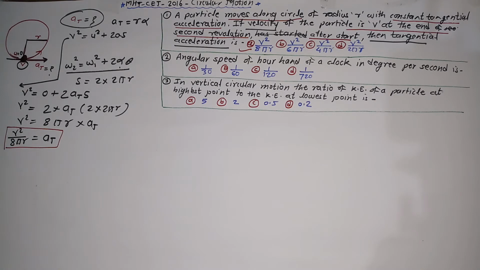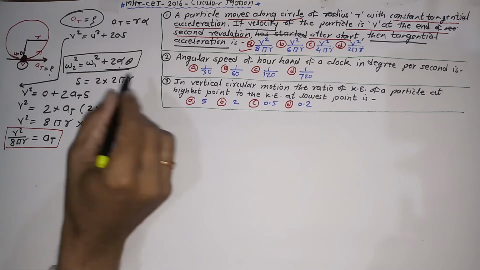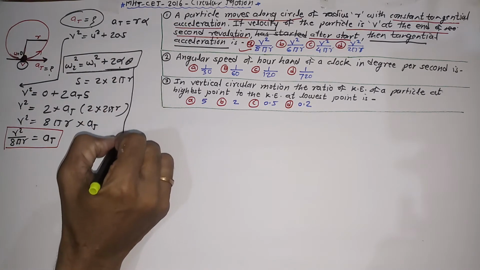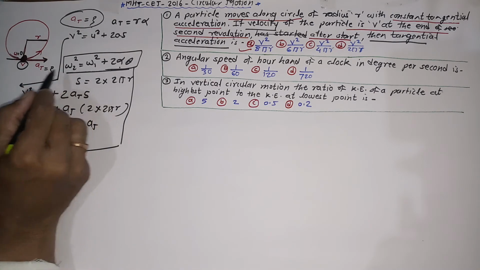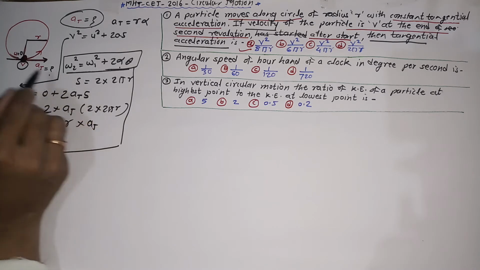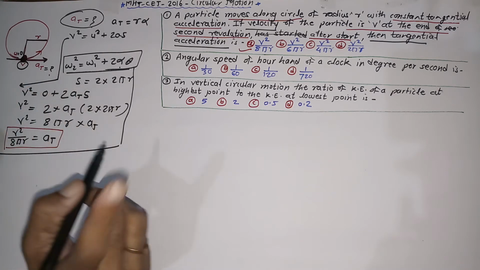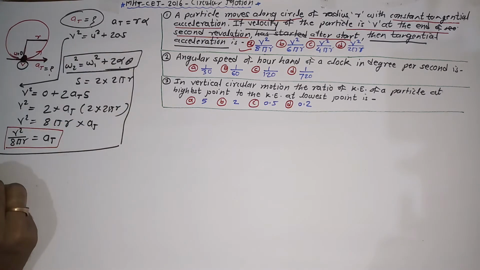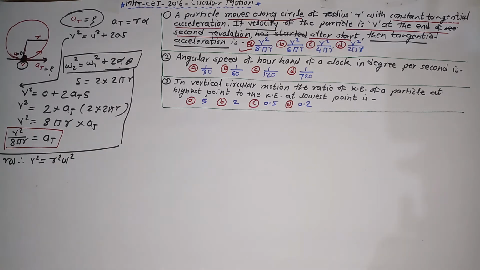Okay. So let me do the same problem with the help of the second equation in terms of circular motion. As you know very well that omega 2 square is related with the final velocity v, and as v equal to r into omega, then squaring on both sides comes out to be v square is equal to r square into omega square.